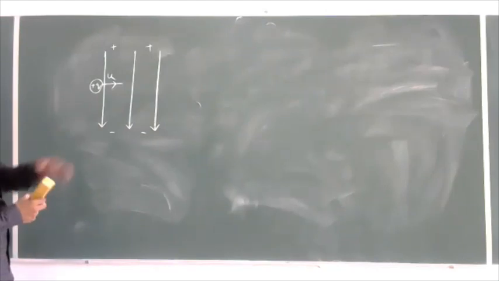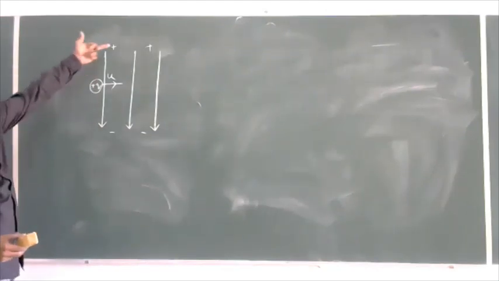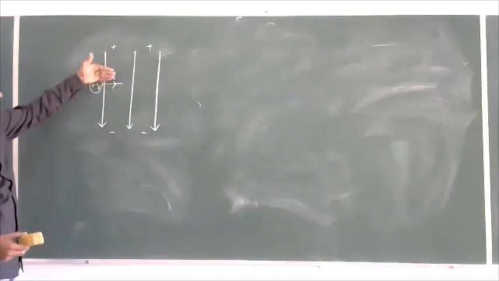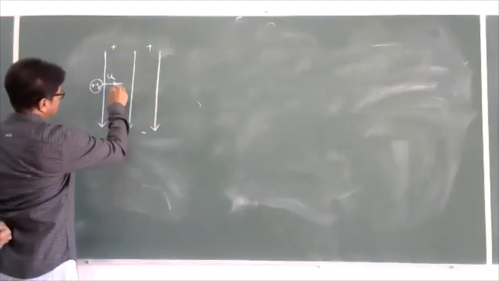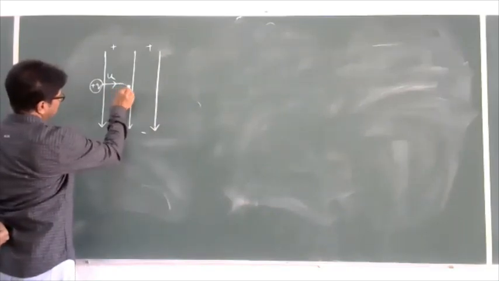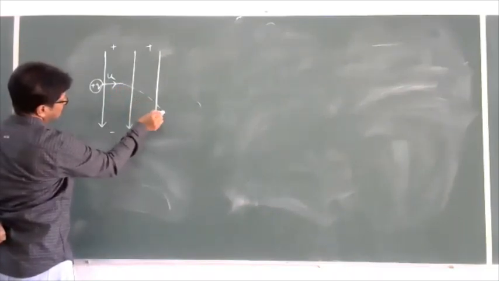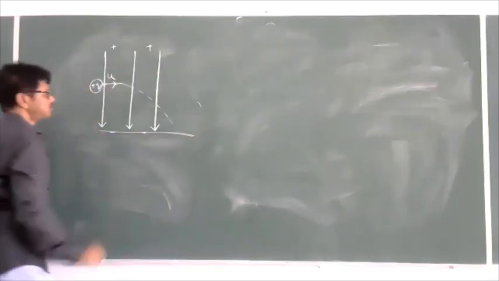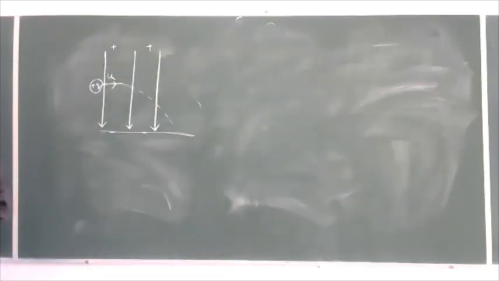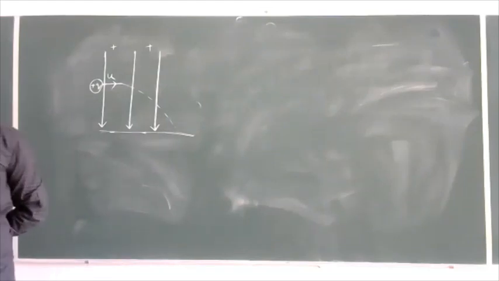Then what will happen? This is positive, and that is also positive, so repulsion will take place. Then the charged particle will follow a parabolic path.